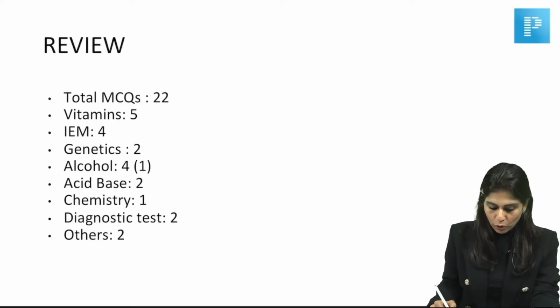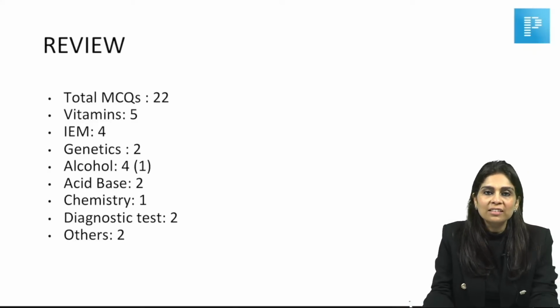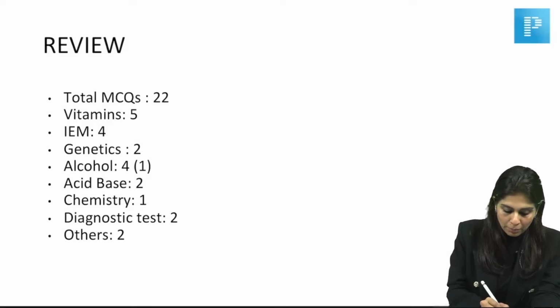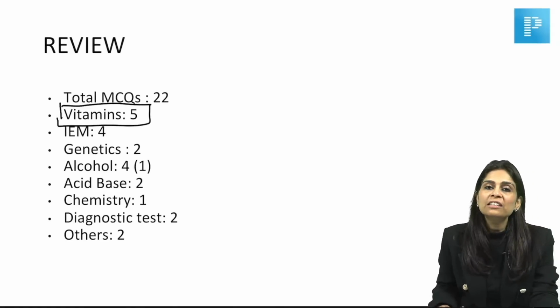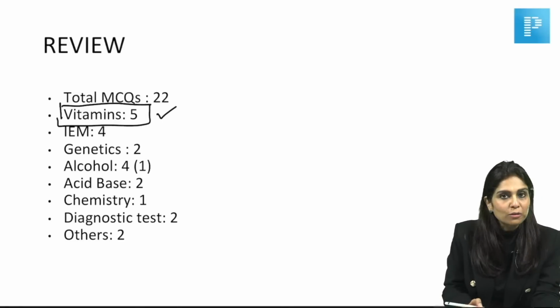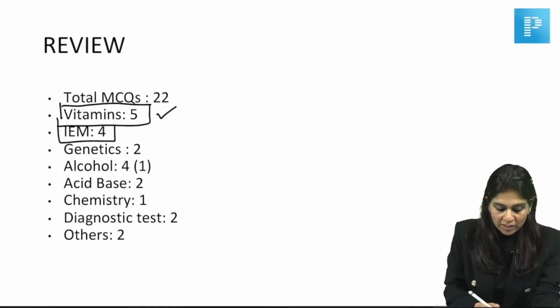To first give you an overview of how questions were asked in biochemistry, total MCQs asked were 22. And as always, the maximum number of questions were asked in vitamins. I've always been telling you, questions are asked in vitamins because in every metabolic pathway, there is one or the other vitamin that is involved. So when I say it's a vitamin-based question, indirectly it's a metabolism-based question, and that has got the maximum contribution. And 4 questions were from inborn errors of metabolism.